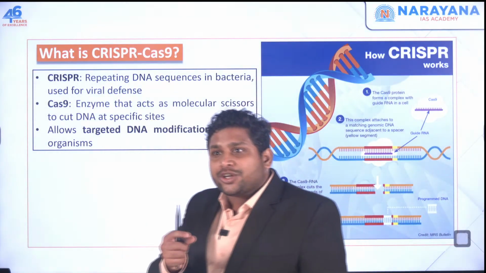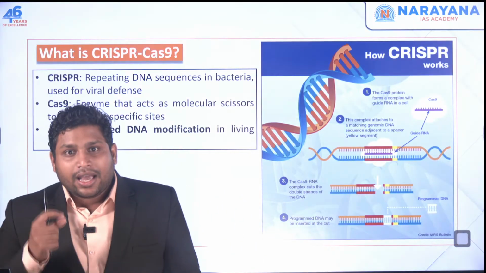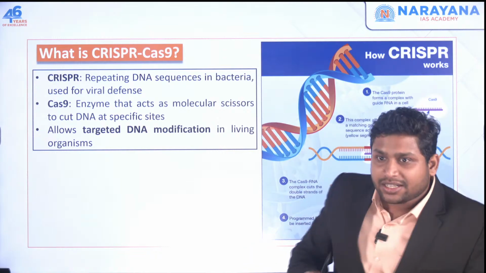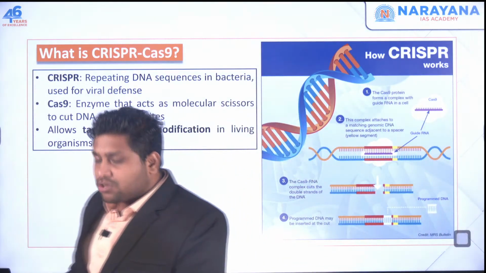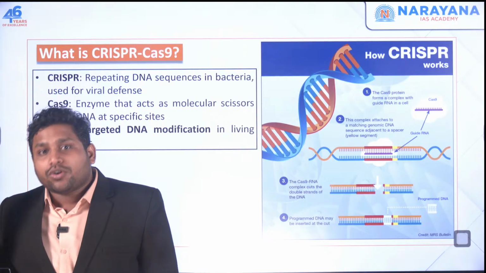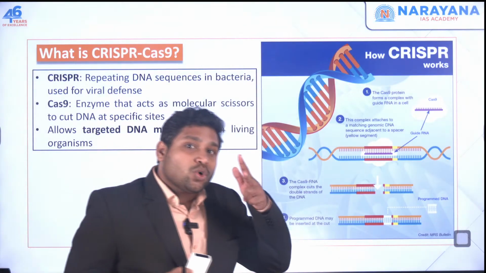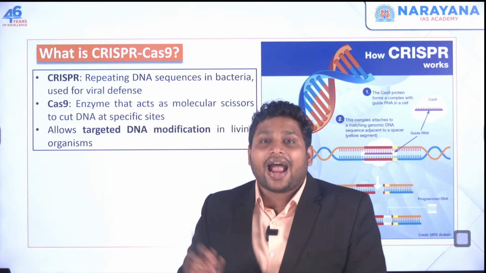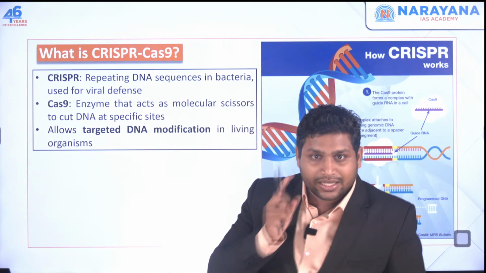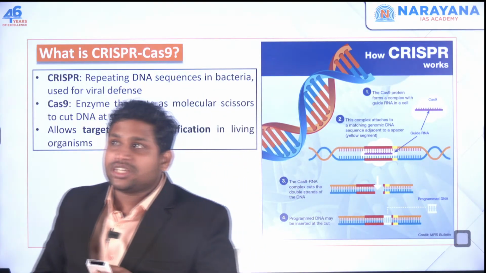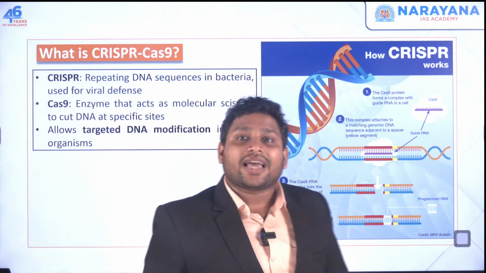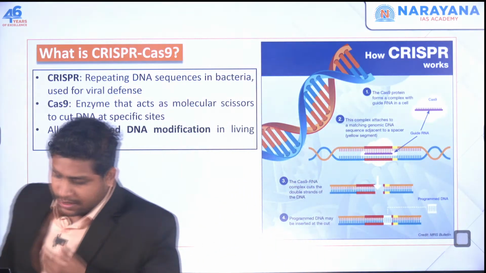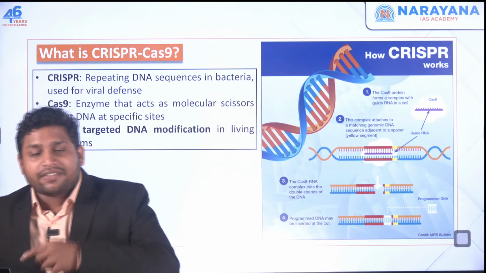Simply, we will take your DNA, and in that DNA, whichever gene we find as faulty gene, we understand that the problem that you are getting is because of one particular gene. What we will do is we will cut that particular gene and add or modify another gene.